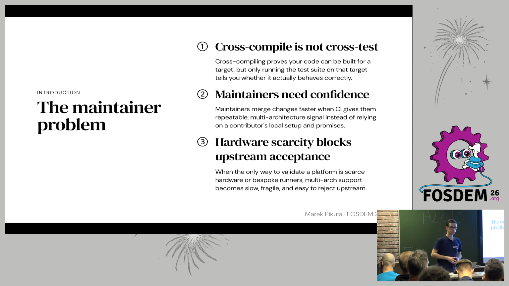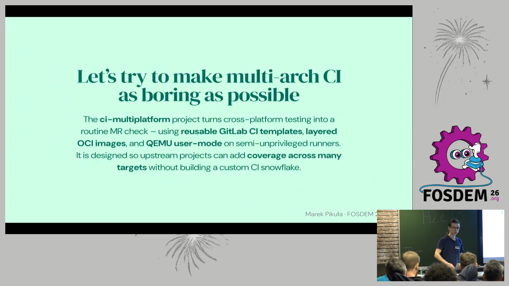And the third point is hardware scarcity. In the case of RISC-V, there are pretty much no RISC-V CI runners available, and also the boards that supported RISC-V vectors at the time were pretty scarce, so the maintainers couldn't really just go buy a board and test our patches. So let's try to make a multi-architecture CI as boring as possible.